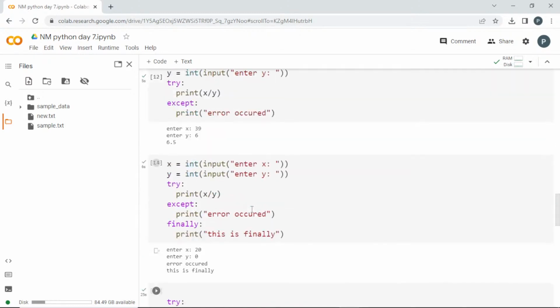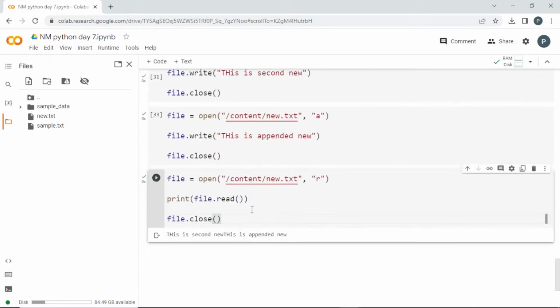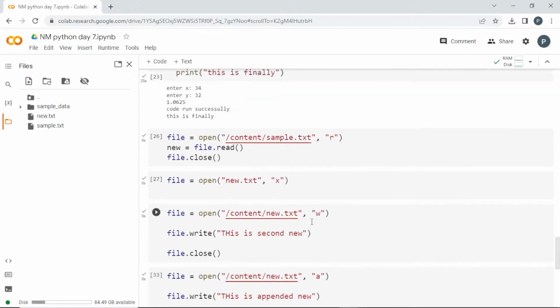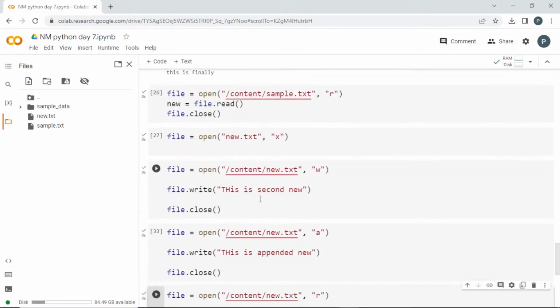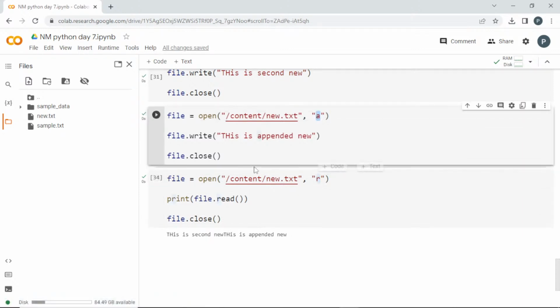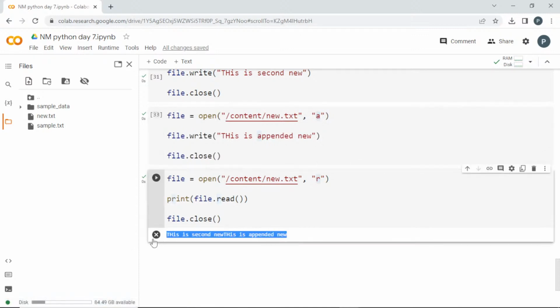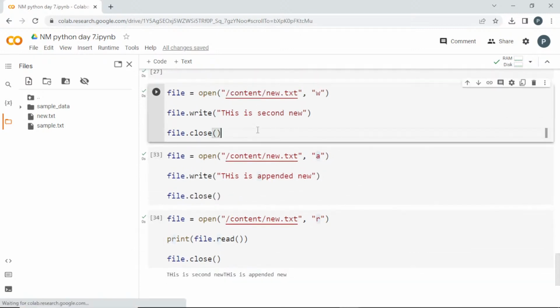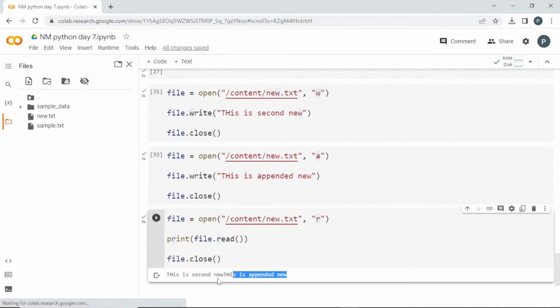So X is something like creating a new file. If you want to create a new file, you can call this X option. R is for reading the file, where you are just going to read that. A is for appending, which means it will be added to the already existing content. If you go for W, it is going to entirely clear whichever things are present there and write the new content.